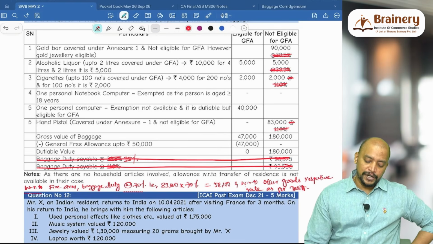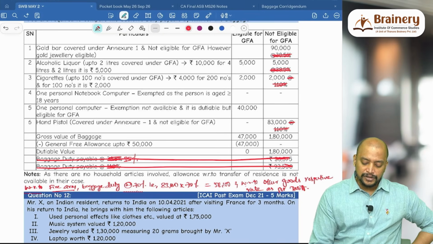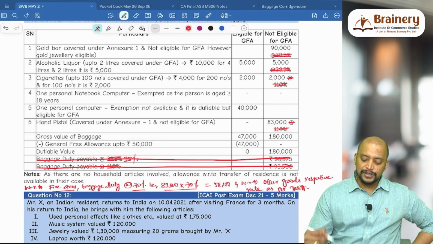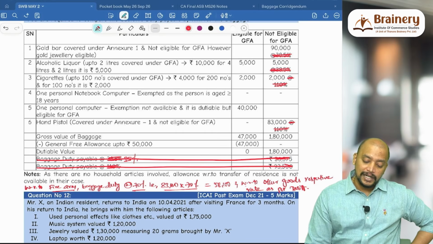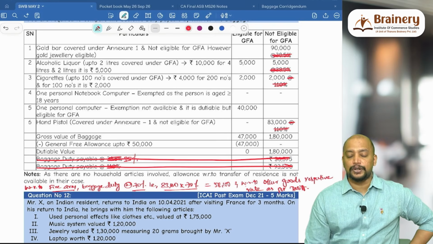So rates you don't have to bother about; only for firearm we need to take 70, and with respect to other goods, respective rate as per tariff. For the gold bar, at the rate applicable to the tariff, and alcoholic liquor also at the rate applicable to the tariff, cigarettes also at the rate applicable to the tariff.